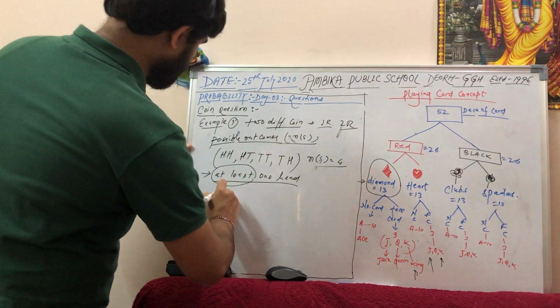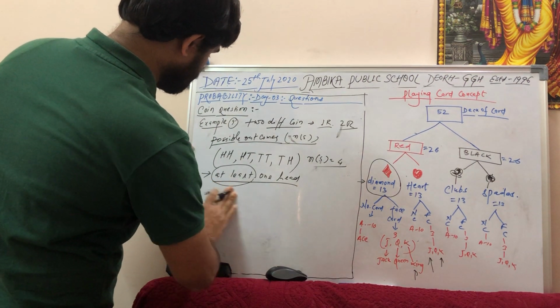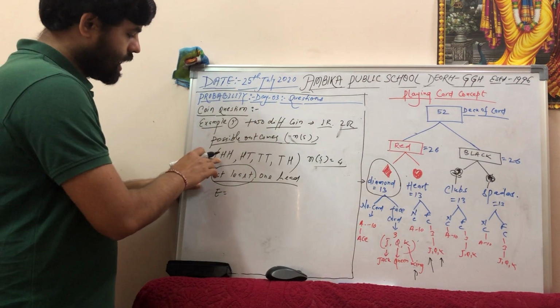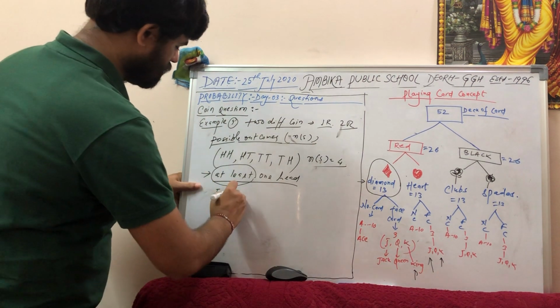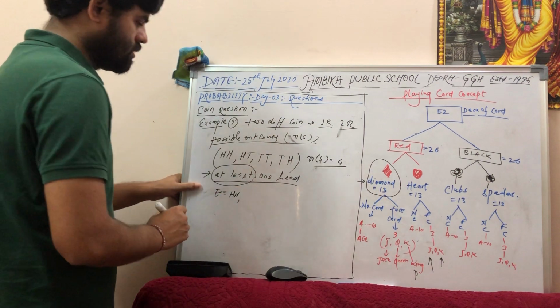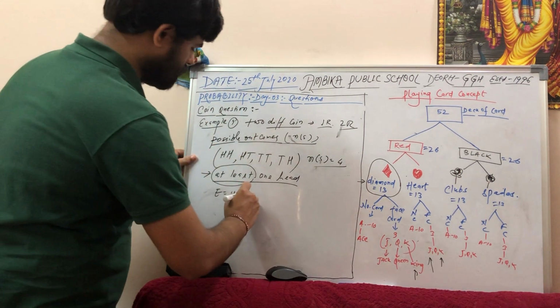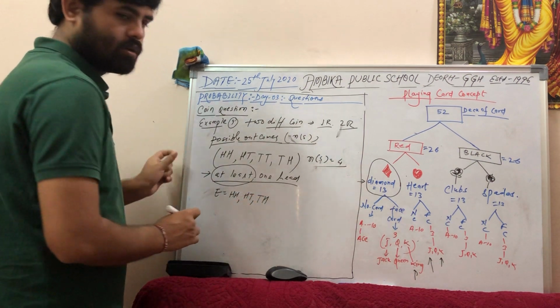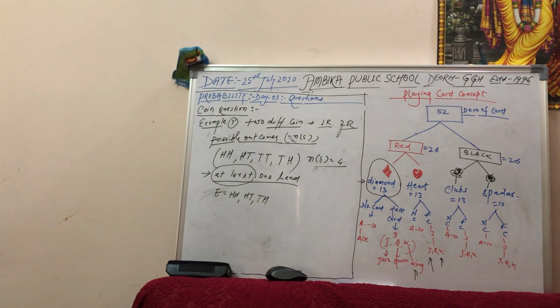So what is the number of events? Tell me, what all events are possible with at least one head? Head, head, right? Head, tail. Tail, head. See, one second.